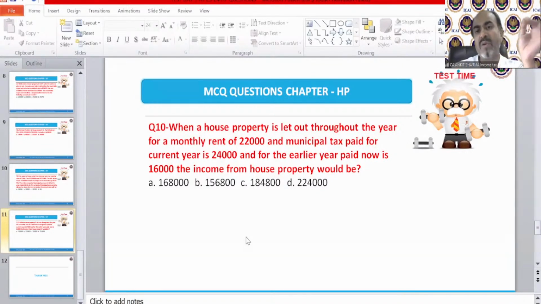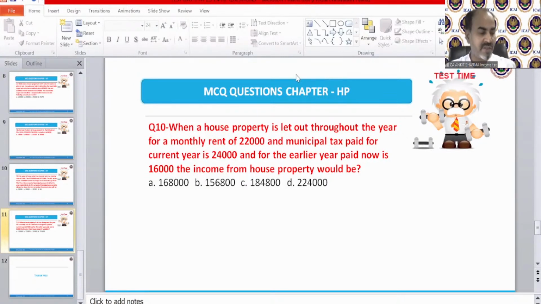22,000 into 12 will be your GAV and full municipal taxes are going to be deducted. Full, because municipal taxes paid is the main word. So whether it's paid for this year or last year, if it has been paid in the current year, then full municipal taxes of 40,000 need to be deducted. After that, there will be annual value. You need to deduct 30% of annual value, and then your answer 156800 will arrive. So we have done the MCQs also.